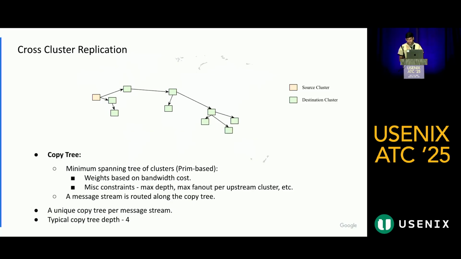We have some other constraints as well, like the maximum depth that the tree should have, or the maximum fan out from each cluster. The message streams are routed along the copy tree, so every message stream is going to receive a unique copy tree for itself, and the typical depth of a copy tree is going to be about 4 nodes.